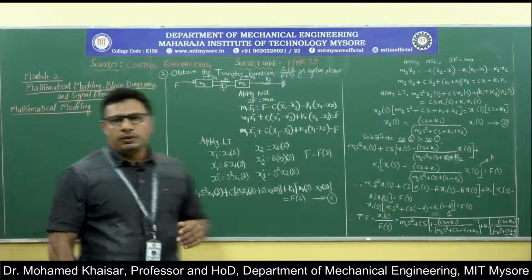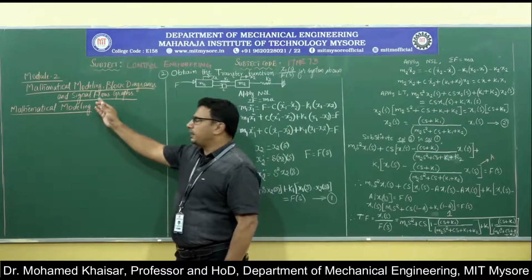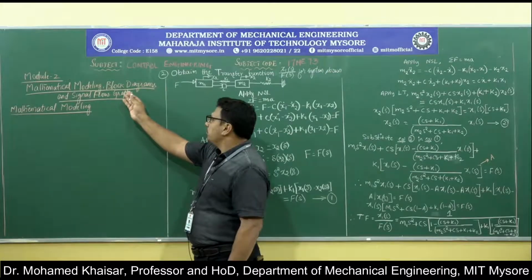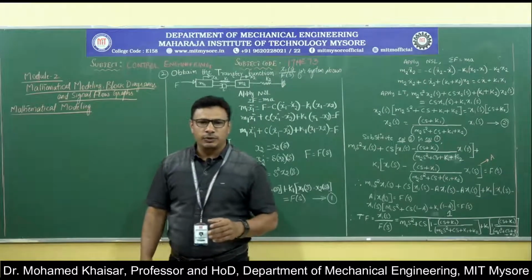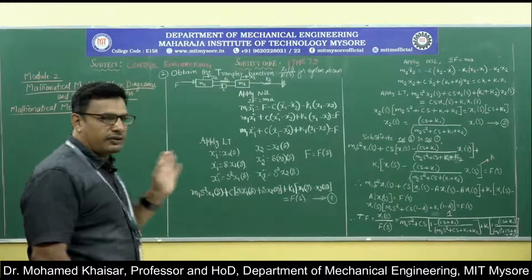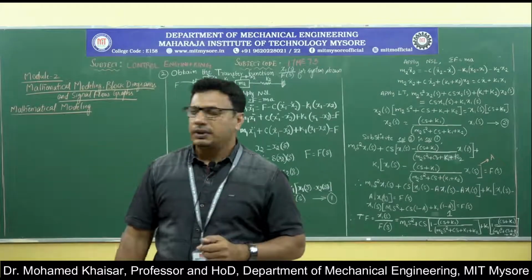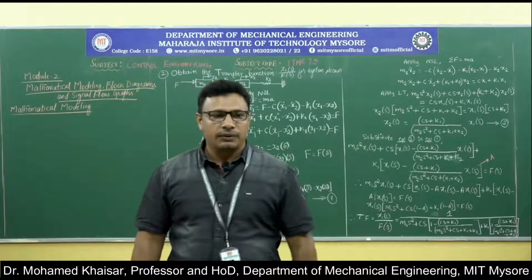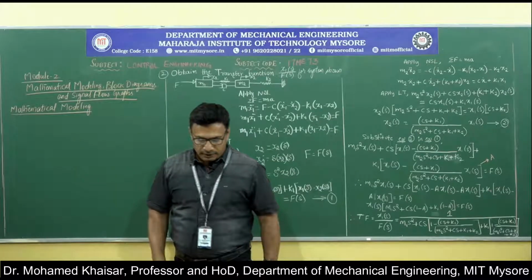Module 2 teaches us about mathematical modeling, block diagrams and signal flow graphs. The composition of module 2 in control engineering covers the mathematical modeling of various systems, then the block diagram and the signal flow graphs. Let us take mathematical modeling to begin with.